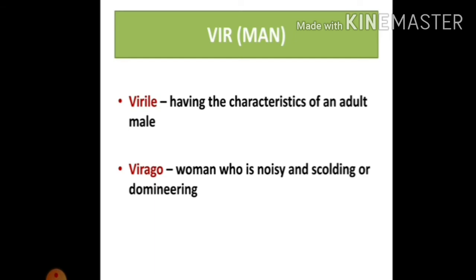So virago actually is a woman who is noisy and scolding. Here again, in virago also, the clue word for you is VIR, which actually means male. So a virago is a woman with male characteristics. So she always tries to be dominating and dictating. Okay, a virago is a woman who is noisy and scolding.